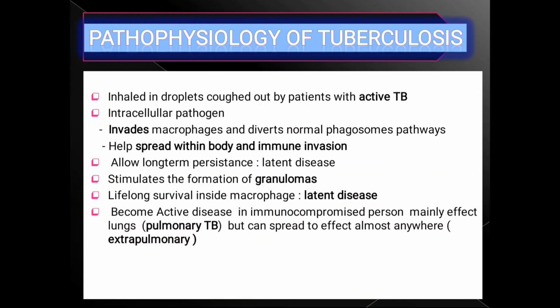They help spread within the body, allow immune evasion and long-term persistence, cause latent disease, stimulate the formation of granulomas, and allow lifelong survival inside macrophages. Latent disease means that it remains inactive in the body, typically causing no symptoms in the early stage. It becomes active disease in an immunocompromised person, mainly affecting the lungs, pulmonary TB, but it can spread to almost anywhere, extrapulmonary.